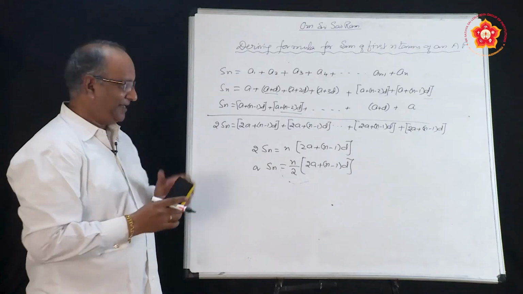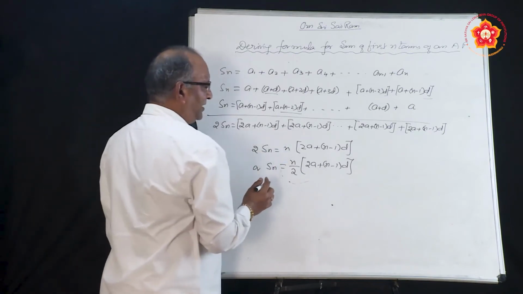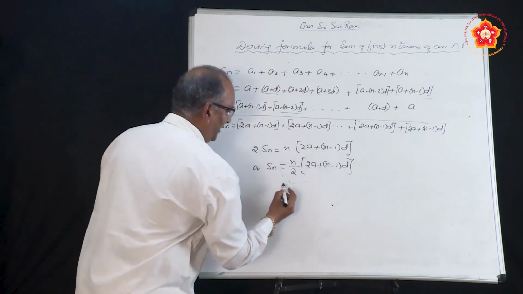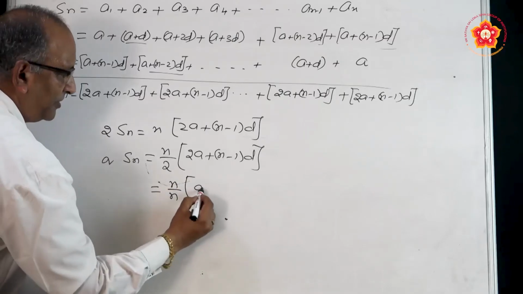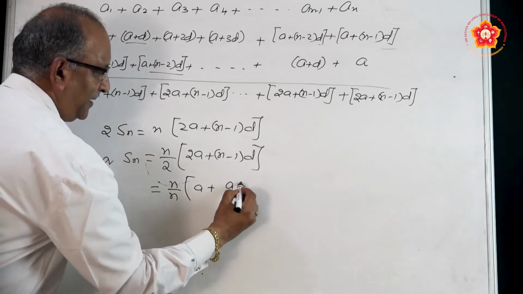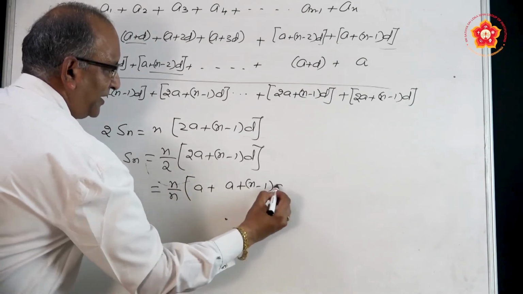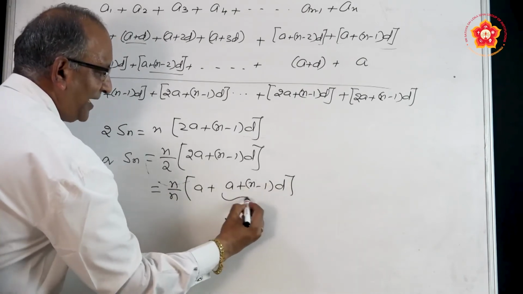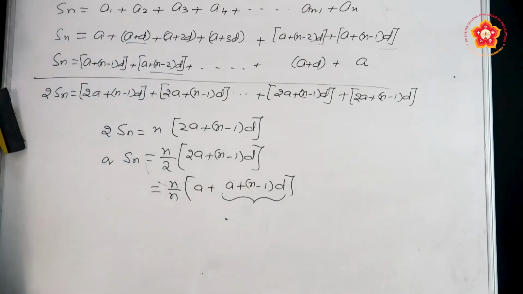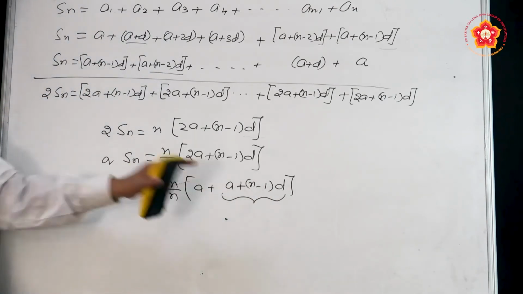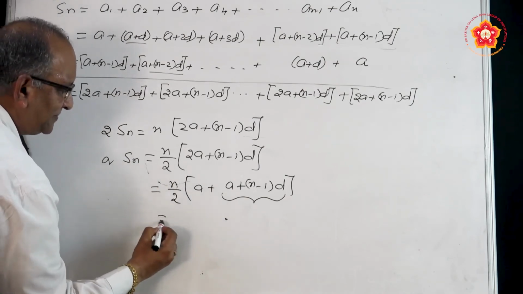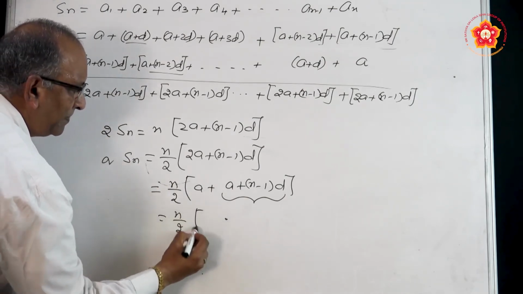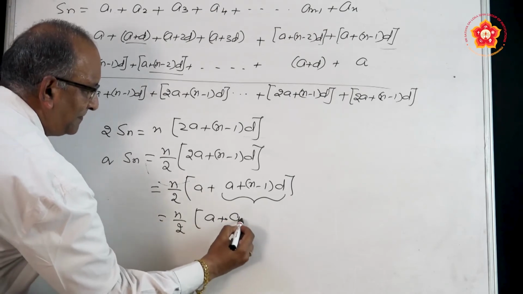Very interestingly, in this particular formula, if you split this 2a as a plus a, it will become a plus a plus (n minus 1) into d. And what is this a plus (n minus 1) into d? It is the formula for a n. So, this can also be written as n by 2, a plus a n.